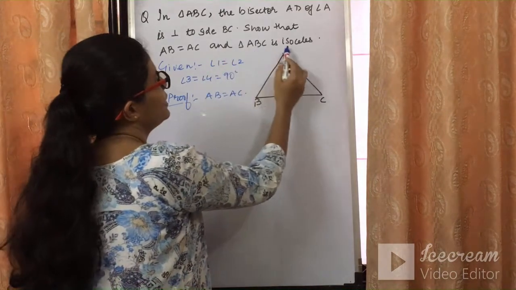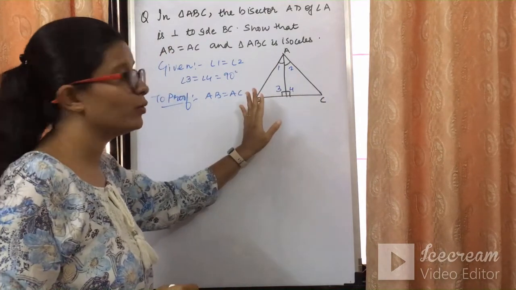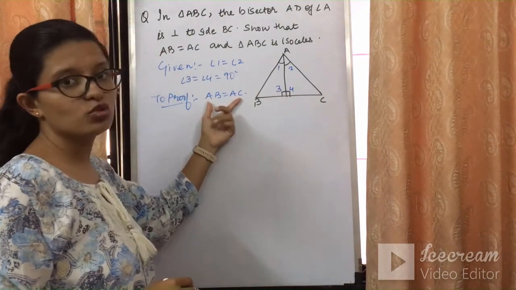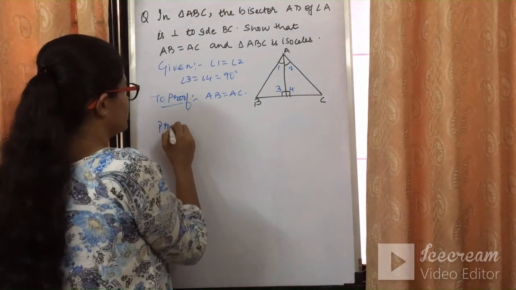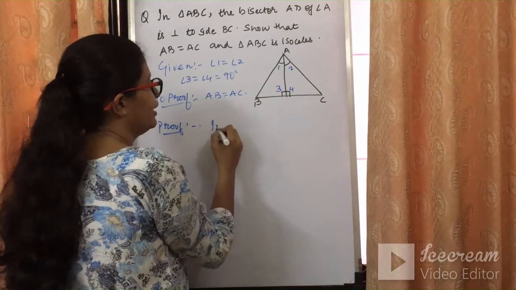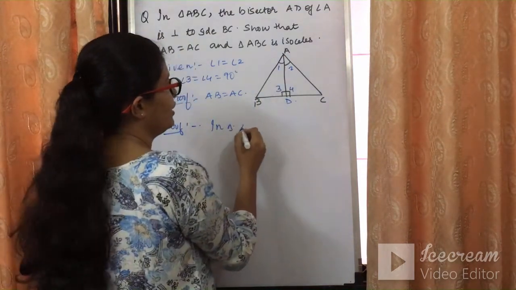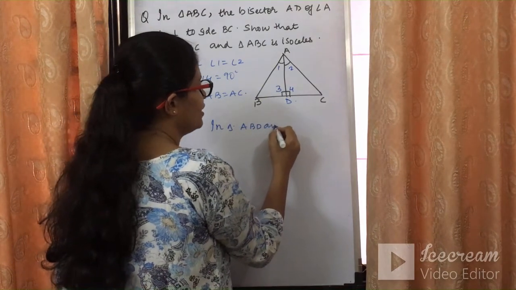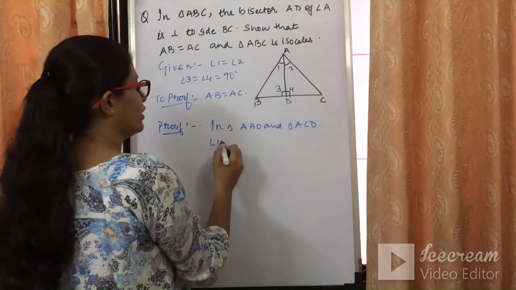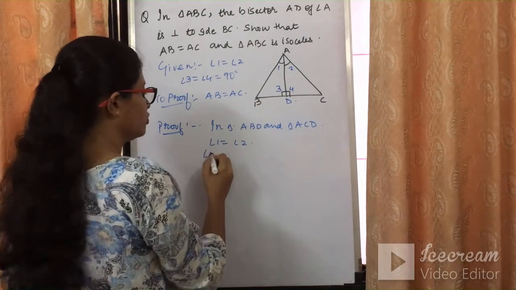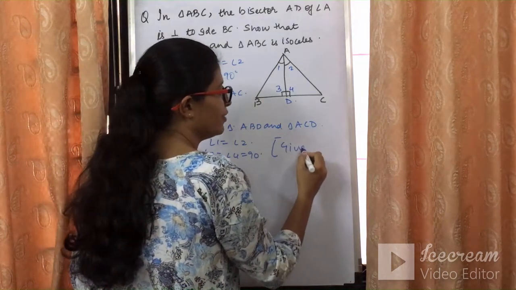So, we need to prove the triangle ABC is isosceles. How can we prove triangle ABC is isosceles? If these two sides are equal, the triangle will be isosceles. So let's have a look over here. How can we prove it? Very simple. In triangle, let this be D. This is AD, because in triangle ABD and triangle ACD, क्या मैं बोल सकती हूँ angle 1 angle 2 के equal है? Given in the question. Angle 3 angle 4 के equal है because it is 90 degrees.